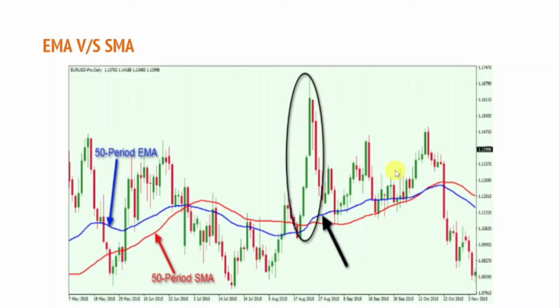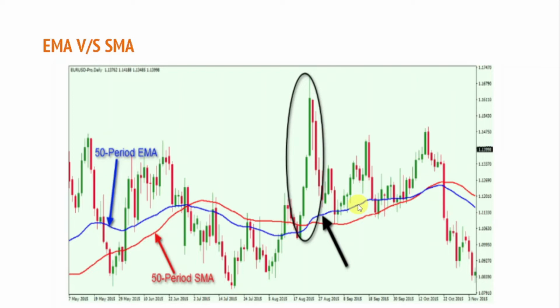How do this 50 period EMA and SMA work? You can see that the 50 period EMA is faster than the 50 period SMA. This 50 period SMA is lagging more and EMA is lagging less, and EMA is able to give us more accurate signals, so that is why some people use EMA. But in my opinion, you should use simple moving averages.